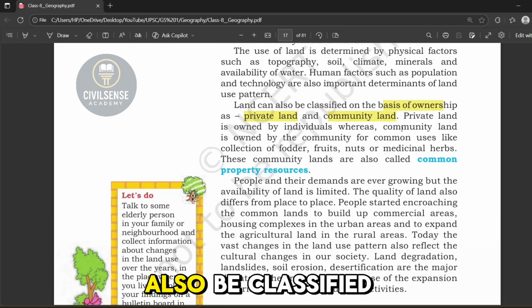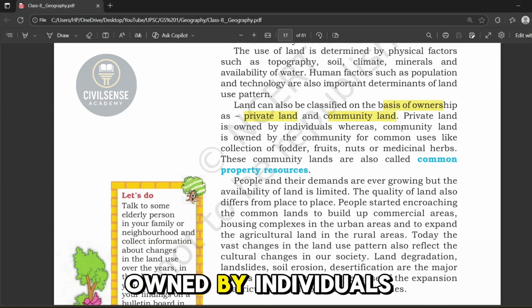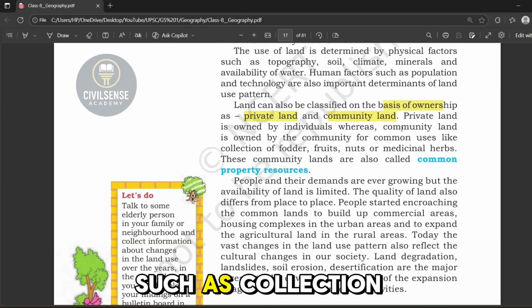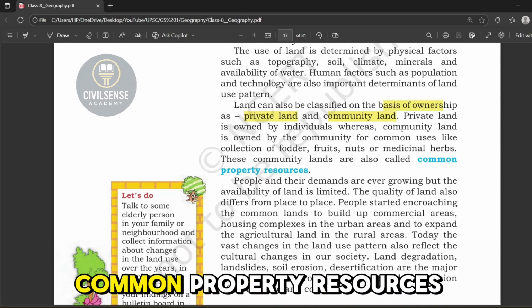The land can also be classified on the basis of ownership, that is private land and community land. Private land is owned by individuals, and community land is owned by the community and used for common purposes such as collection of fodder, fruits, nuts and medicinal herbs. These community lands are also called common property resources.